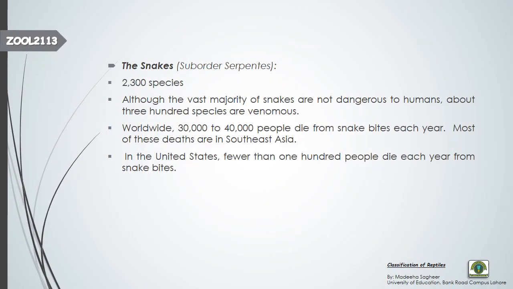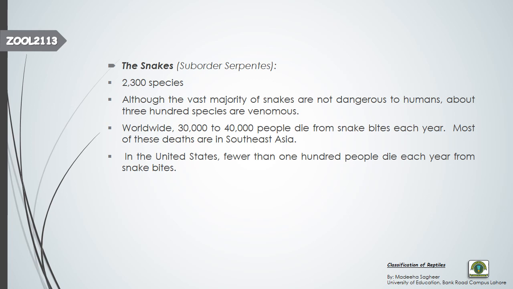Okay, the next animal of our current order is the snakes, Squamata. Snakes also belong to the order Squamata, along with lizards and worm lizards. Serpents means snakes, and there are about 23 species of snakes that are present in this suborder.